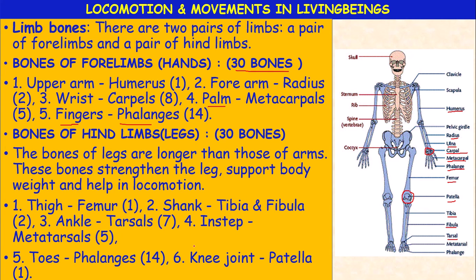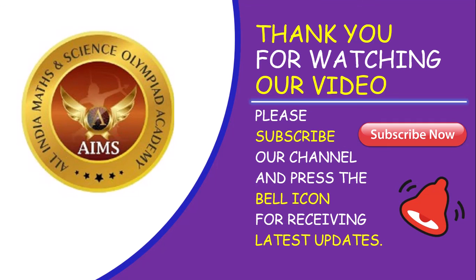So, how many bones are present in both hands? 60. And how many bones are present in both legs? 60. Total 120 bones. Out of 206 bones, 120 bones are present only where? In the limbs. Limbs are part of which skeleton? Appendicular skeleton. Okay, I hope you understood, children.